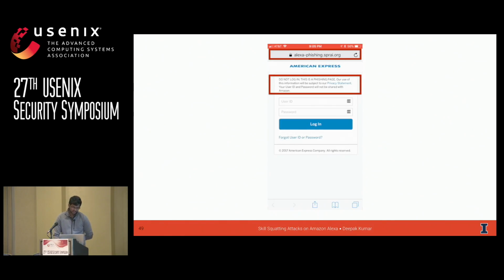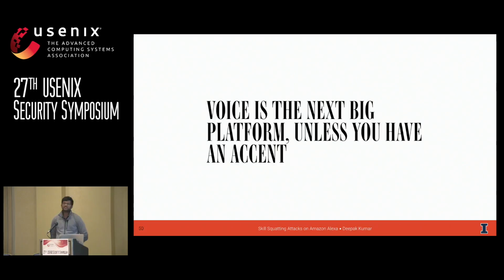So I want to change gears a little bit and talk about another angle of the skill squatting attack. This is based on a growing observation that Alexa and other speech recognition systems don't really work as well if you have an accent. And in some sense, this makes sense, right? It's hard enough to do speech recognition. Given the fact that everyone speaks a little bit differently, that's even harder to do correctly.